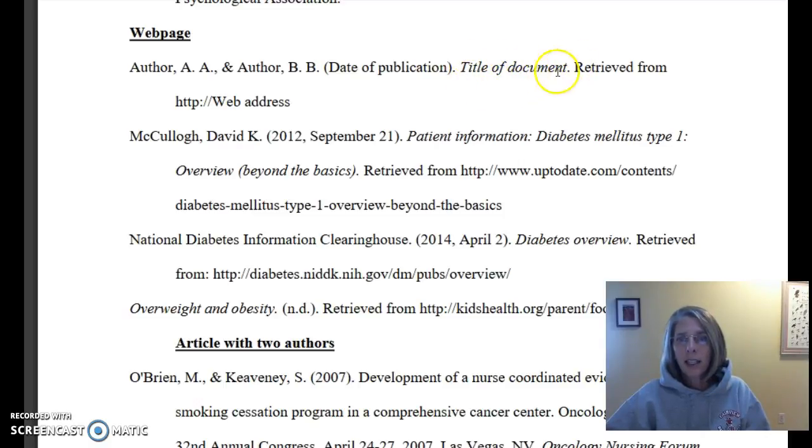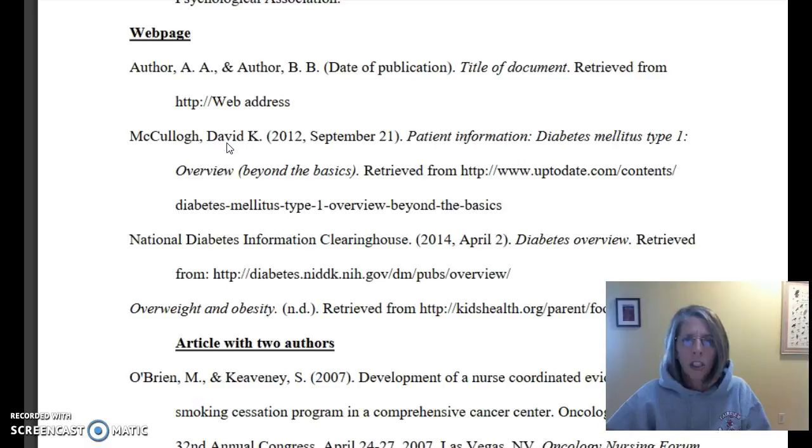Notice this is in italics, and we're only going to capitalize the first letter of the title, or we might have to capitalize the first letter of the title and any proper nouns, but we don't have a proper noun in the rest of the title here. And then period. And what's really straightforward and easy about the website ones is that the last thing we do is say retrieved from, and then put the web address, the URL. That's it.